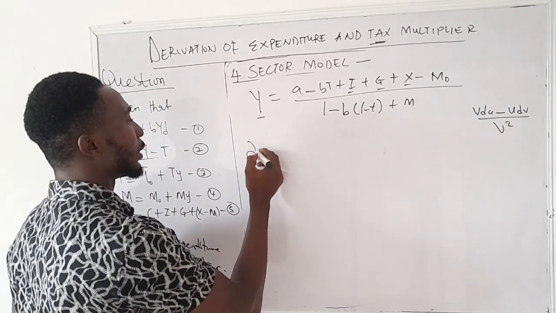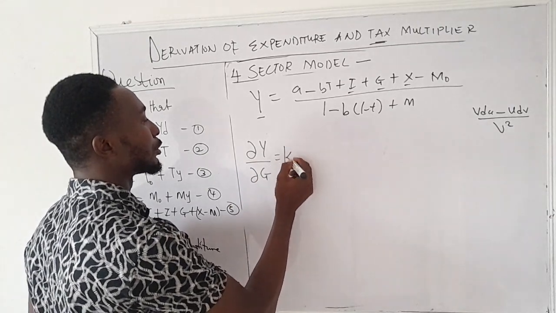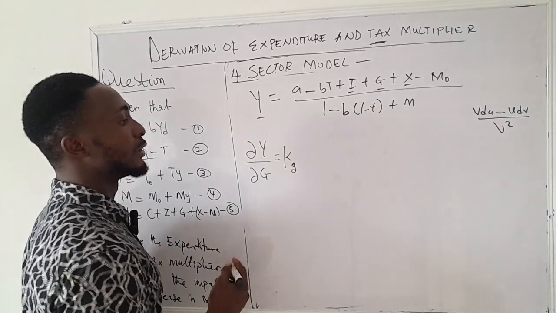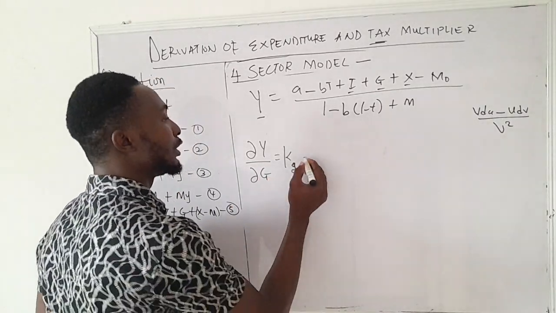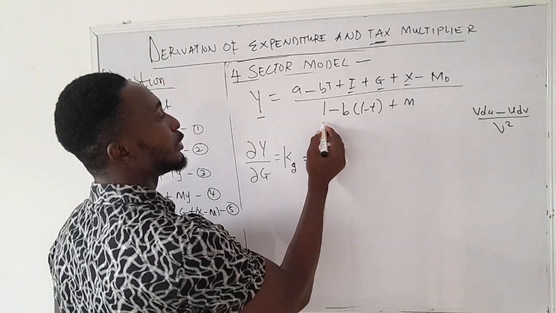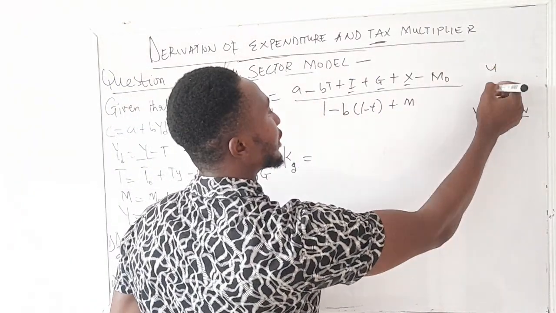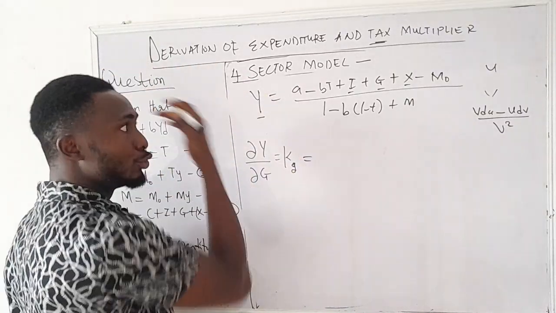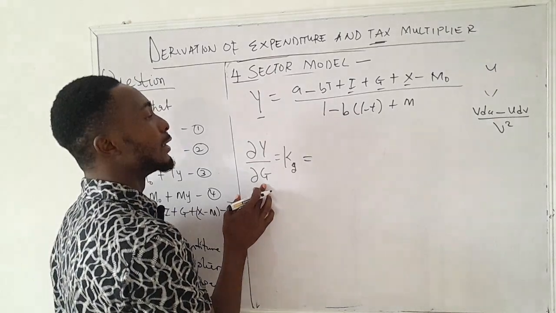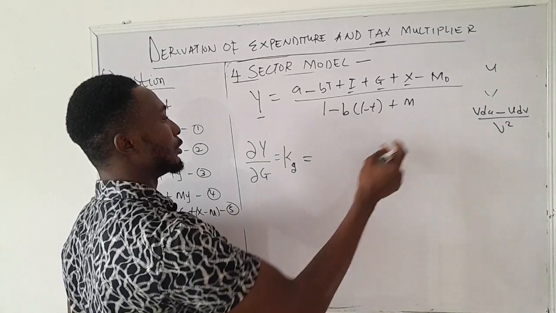So if we differentiate y with respect to government expenditure, we are going to have the expenditure multiplier. All right, so kg, government expenditure multiplier. So this will now equal to, applying this principle, we now have what? We differentiate the numerator, because this is our u and then this is our v. So we differentiate the numerator with respect to g as usual, and then multiply it by the denominator, and then do the same with the denominator.